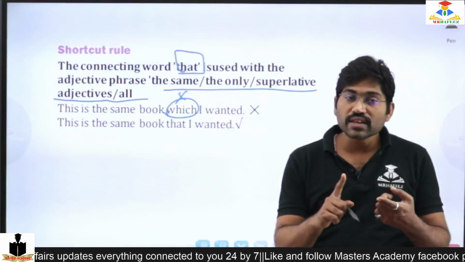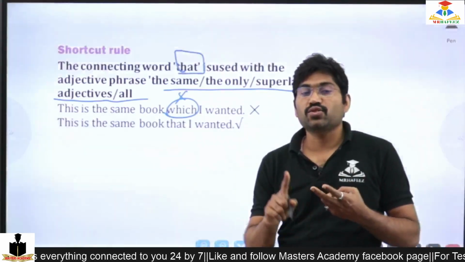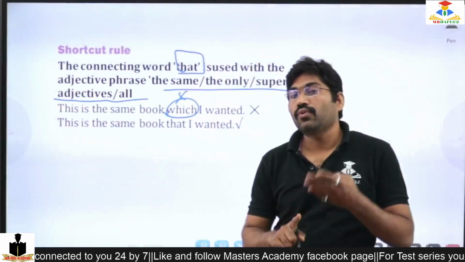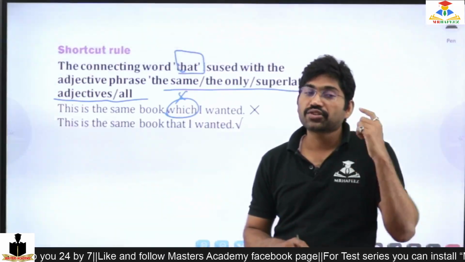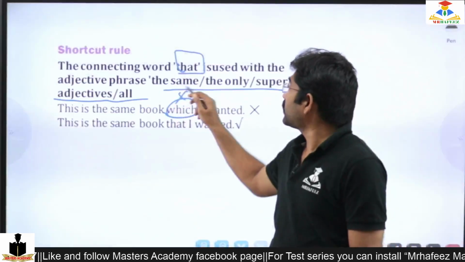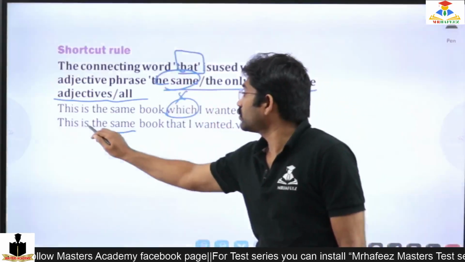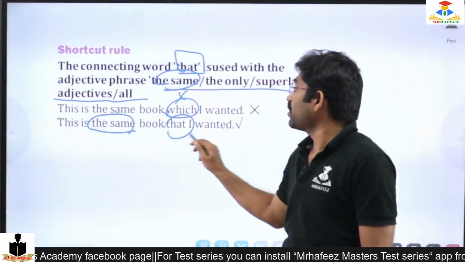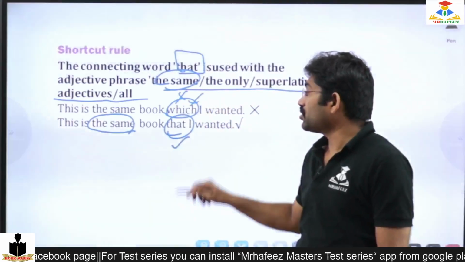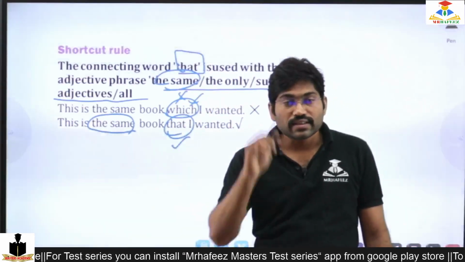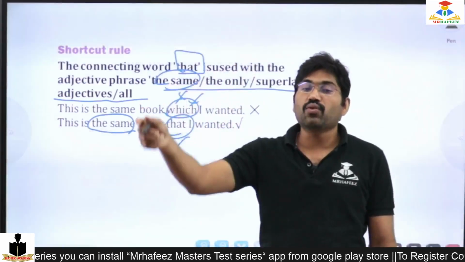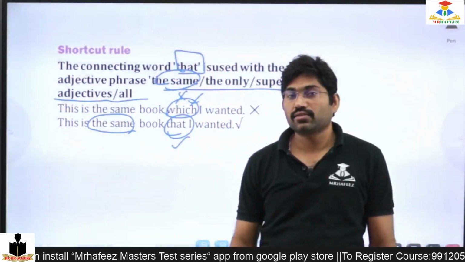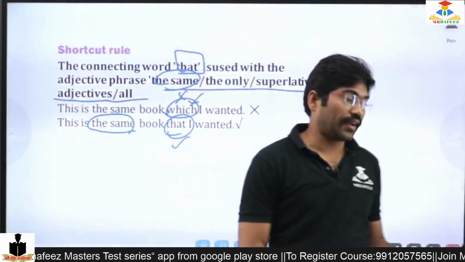Whenever I am using the same, the only, the superlative, or all, when these four cases are there, I should use that. Here, the same is used, so I should not use which, I should use that. So "the same book that I wanted" is grammatically right.